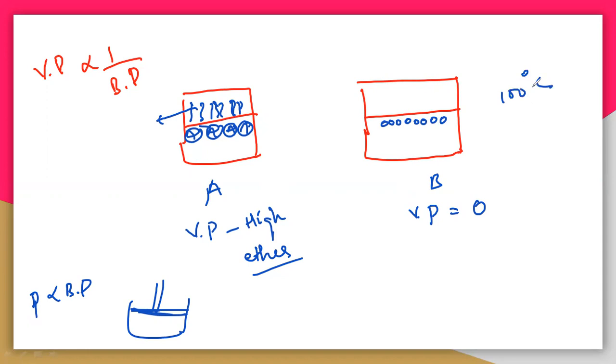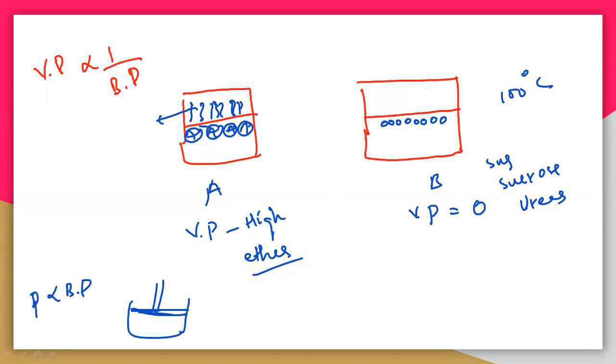You can take another simple example, solids and liquids. Liquids can easily evaporate, they are volatile, and they need only less temperature to vaporize. But what about the solids? You can take solids like sugar, sucrose, urea. These are solids. For solids to vaporize, we need a very huge amount of temperature.